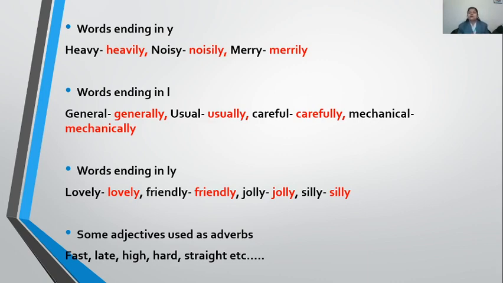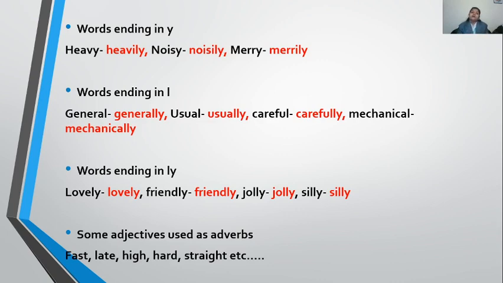Okay, so how many rules did I tell you? The first rule I told you in the case of E, the second rule in the case of Y, and the third rule in the case of L. Now learn the fourth rule. Suppose the adjective is ending with ly only, then what will you do? If you want to make it an adverb, no need to do anything.